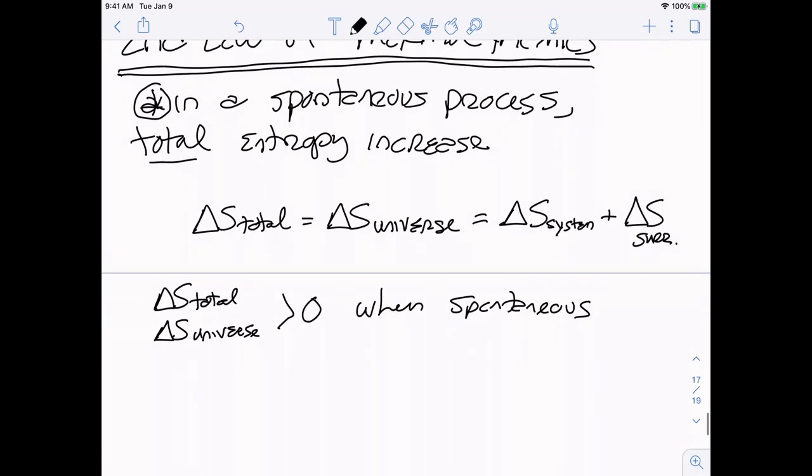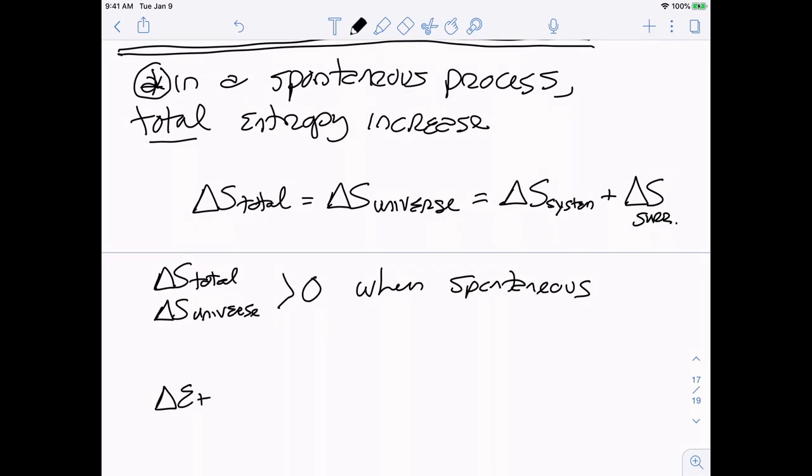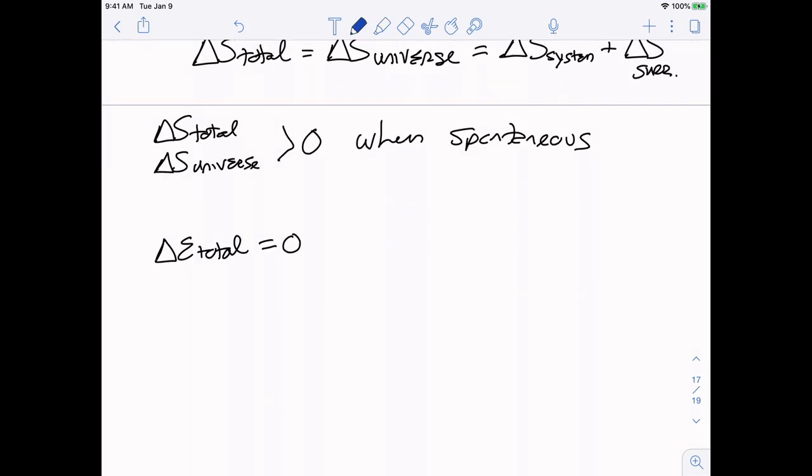If we throw energy in here, delta E total equals 0. So if something's going to lose energy, something else is going to gain the same amount. Here, if something is going to lose entropy, something else has to gain even more than the thing that lost, because total entropy increases. So delta S, my entropy change total, so of the universe, system and surroundings, is greater than 0. You have a spontaneous reaction.